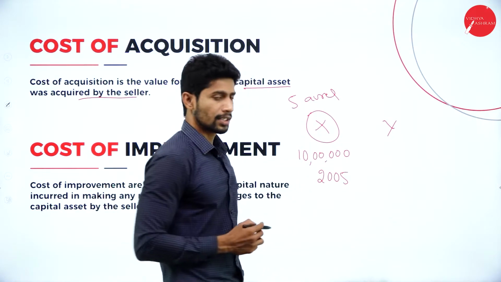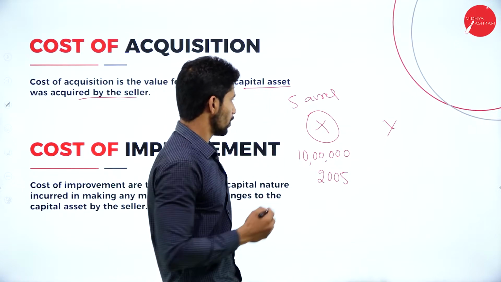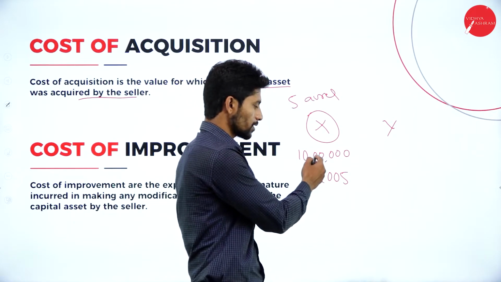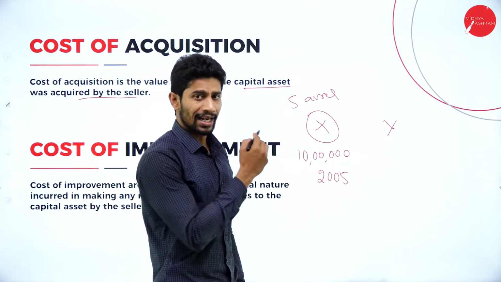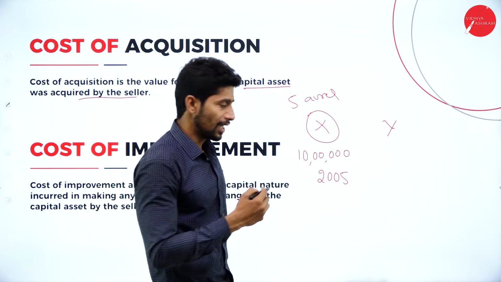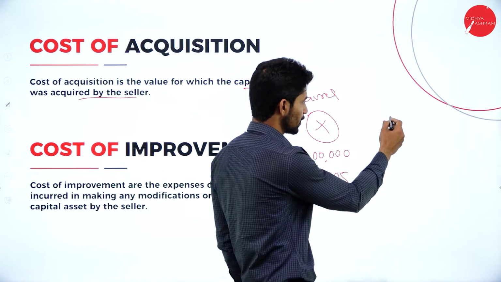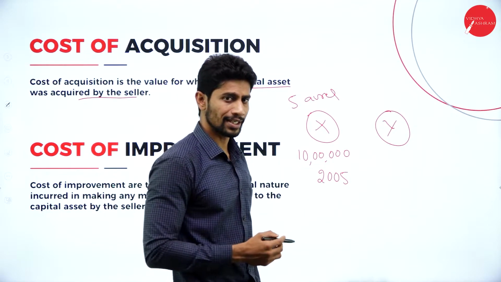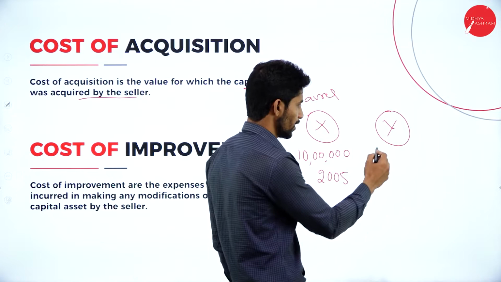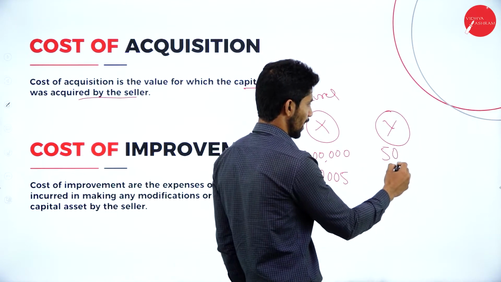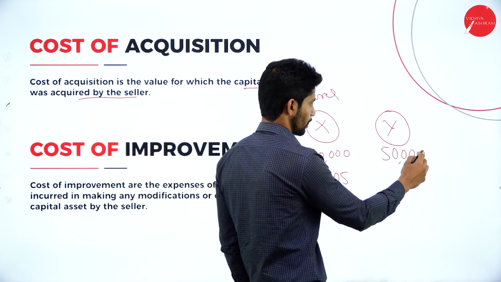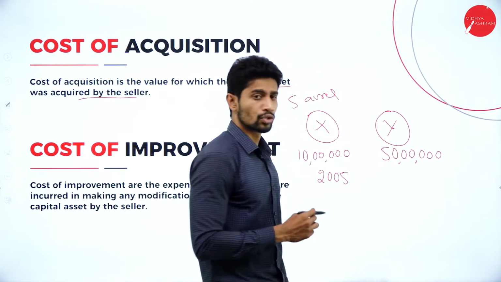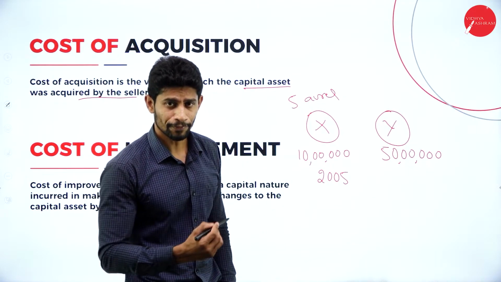So Mr. X is holding a property of 5 acres and he purchased that property by paying 10 lakh rupees in 2005. At present, he is selling the property to Mr. Y for rupees 50 lakhs.